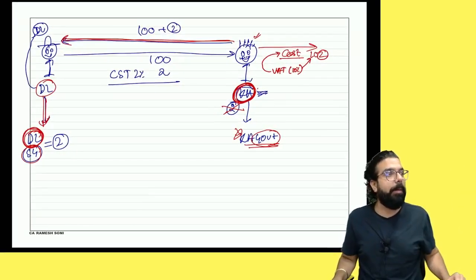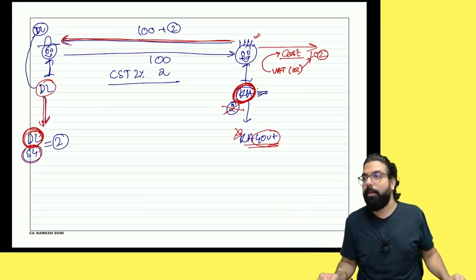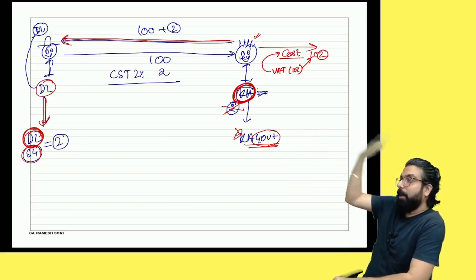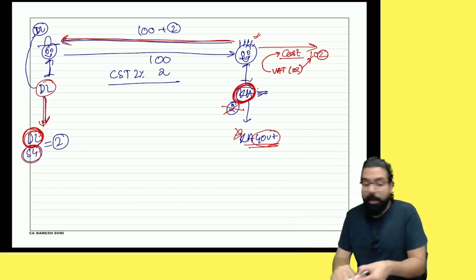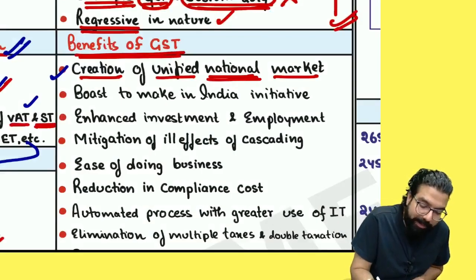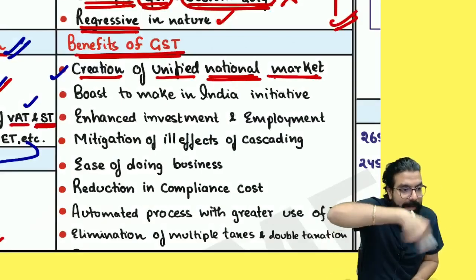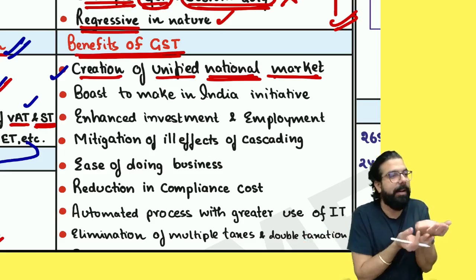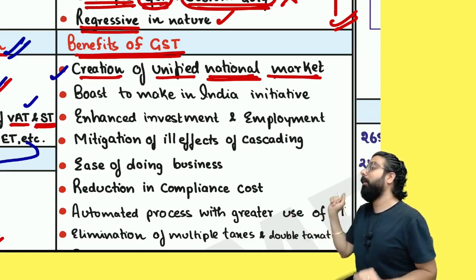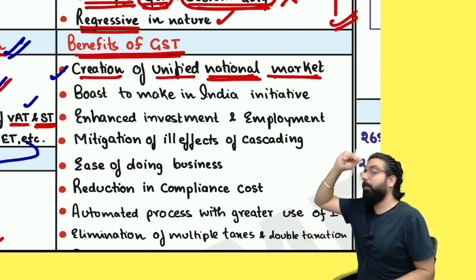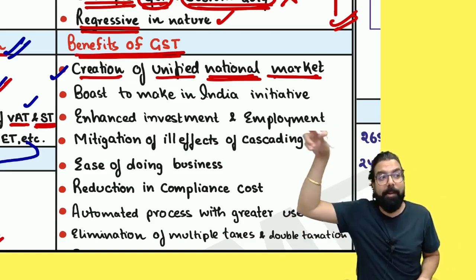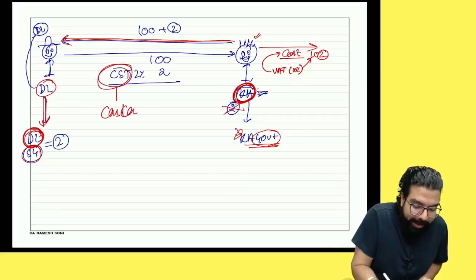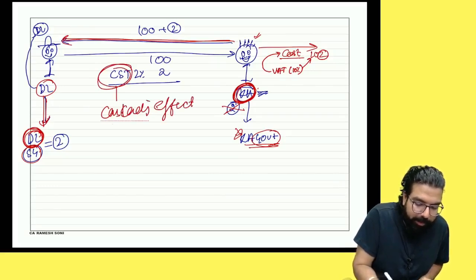There was no unified national market. Buy from anywhere and you will not get the credit. If you buy from outside the state, you pay the tax to him, he pays his government, and his government will never give you the credit. Are you able to understand? So earlier, the problem was that there was no national market. It was only a domestic market within the state. If you buy within the state, you get the credit, and if you sell, you use the credit. Outside the state, you can't buy, because if you buy, you will not get the credit. Is my point clear? And was there a cascading effect because of that? Was CST causing a cascading effect? Any doubt till here?